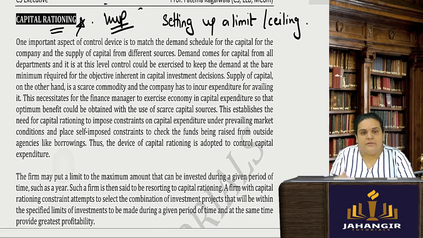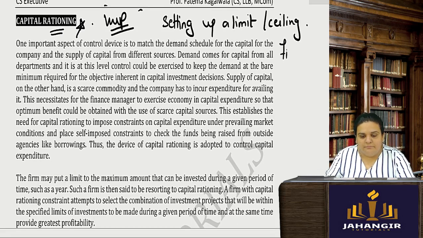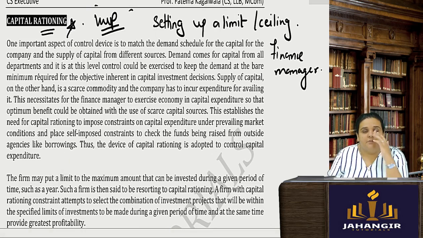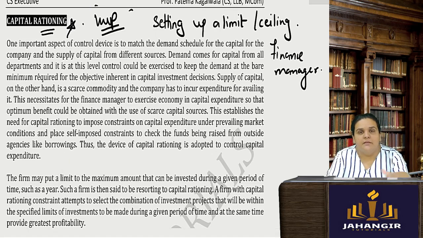Say suppose you are the finance manager, or the chief executive officer of a company, and you have been given the task of ascertaining where investments can be made and what we should invest in for profit maximization.